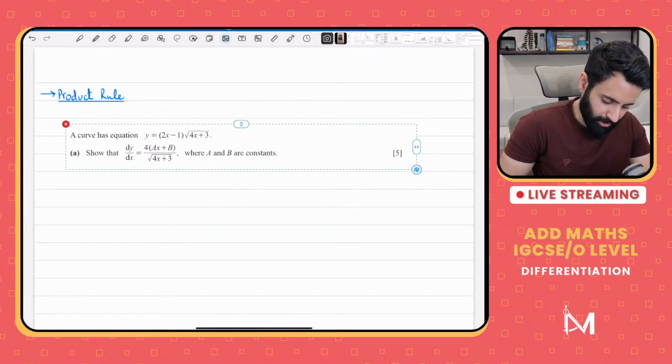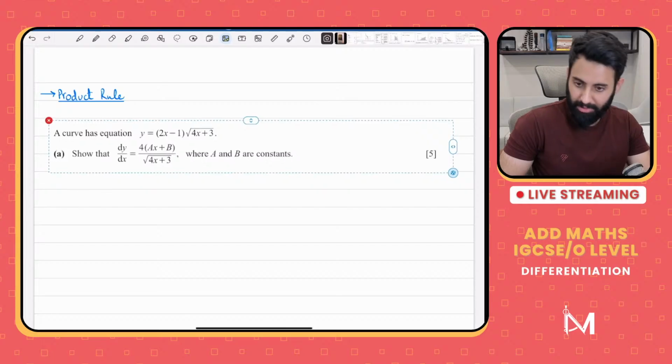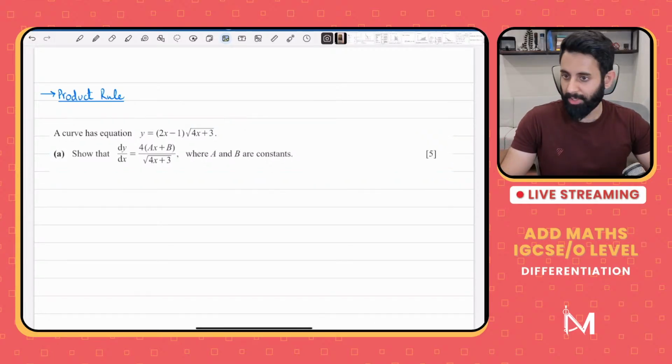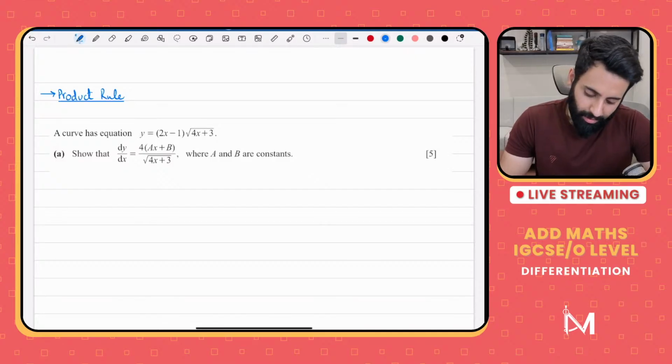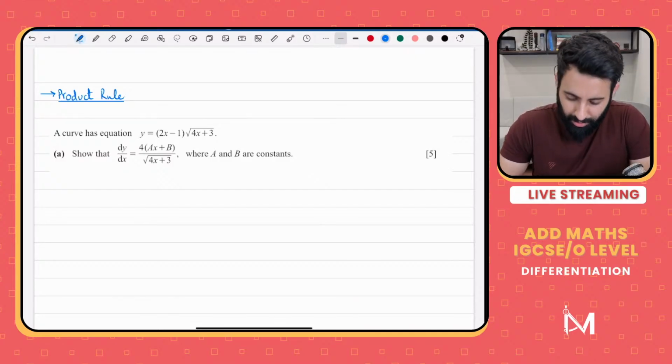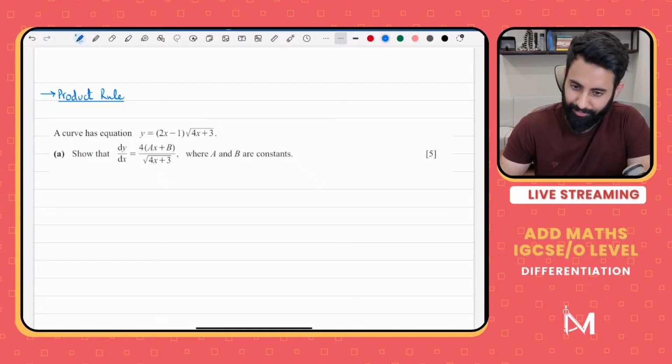So here's a question on product rule. Okay, it's a past paper question, and these are 5 easy marks. Now, how do we know that I have to use product rule over here? That's the question. How do I know that I have to use product rule over here?